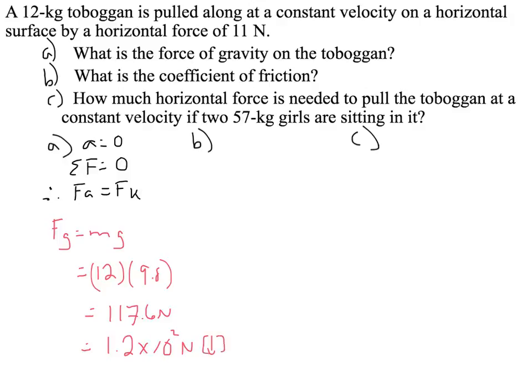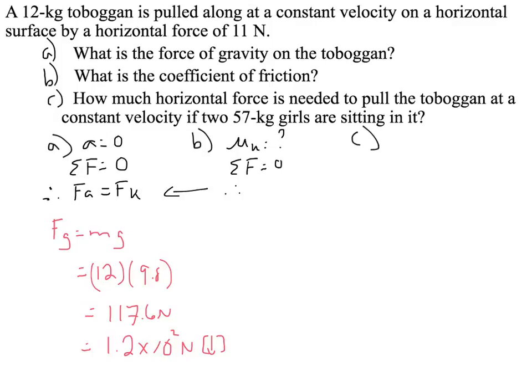B says, what is the coefficient of friction? Okay. Well, we know our equation. Mu k is what we are looking for. We know our sum of forces is going to equal 0.